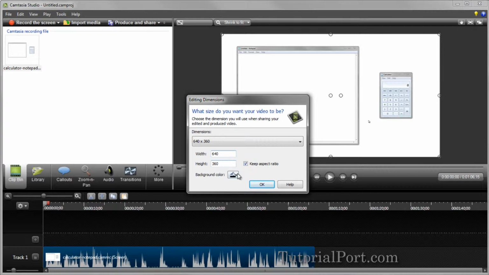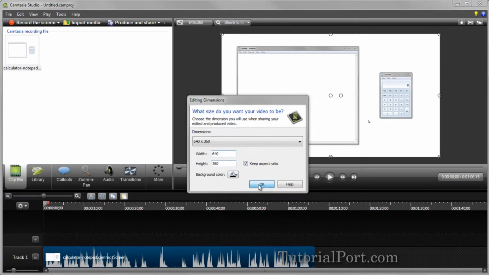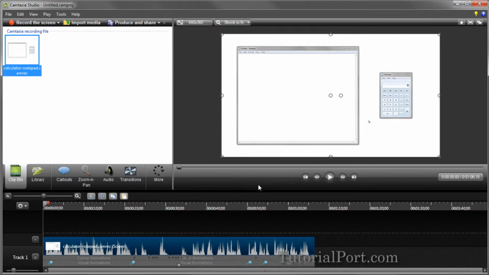We've also added the ability to change the background color of your canvas. This can be helpful if you ever resize your video to be smaller than the canvas window and you want the background to be a specific color. Click OK to close this dialog box and the canvas displays your recording with the new editing dimensions.